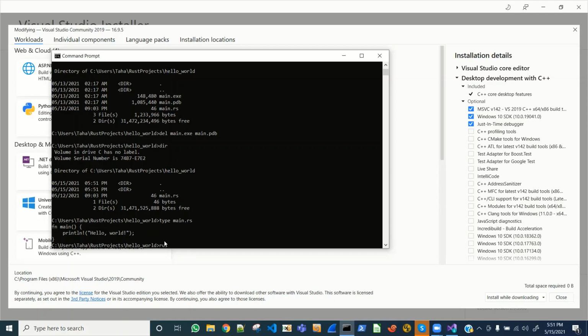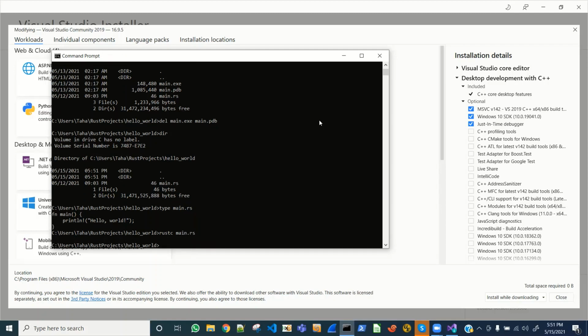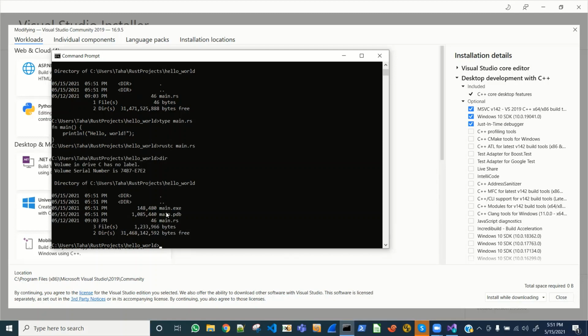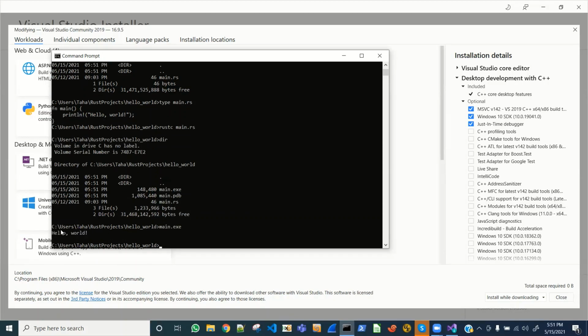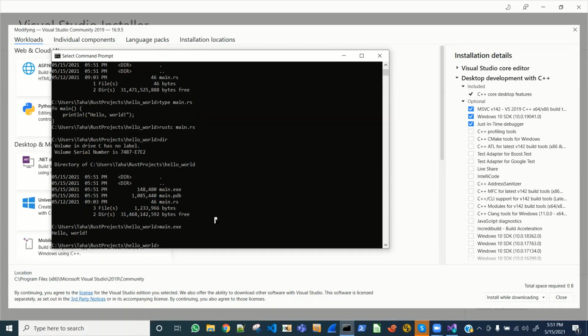I use rustc, the Rust compiler, and give it this source file name as the parameter, and as you can see, it has executed main. So here we go, we have our hello world program which is ready. With this, we come to an end of the first hello world program.